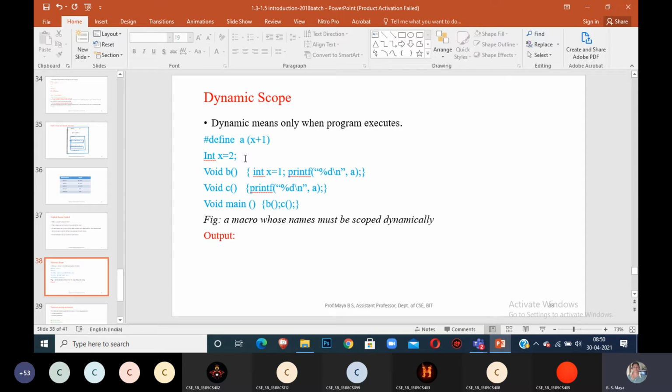Then int x is equal to 2. I am creating two functions. Void b: int x is equal to 1, printf percent d slash n, a. Another function is void c: printf percent d, a. Then in main I am calling those two functions, b and c.